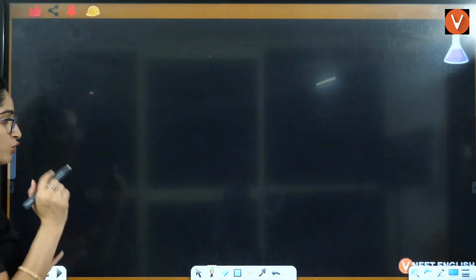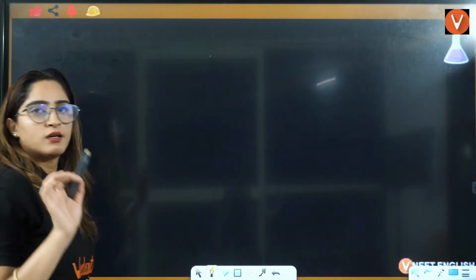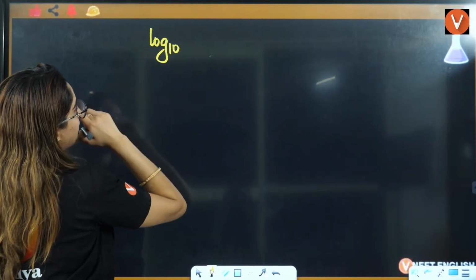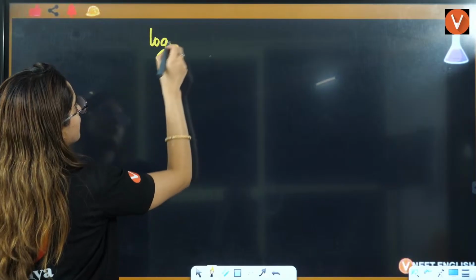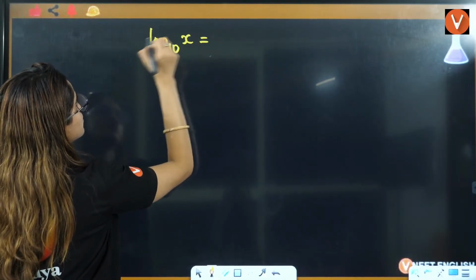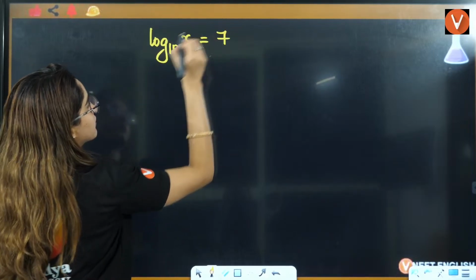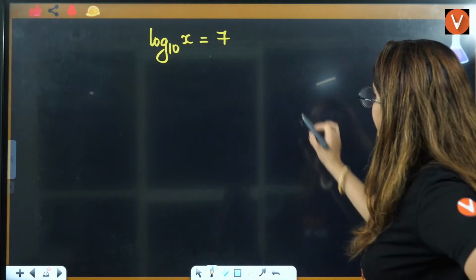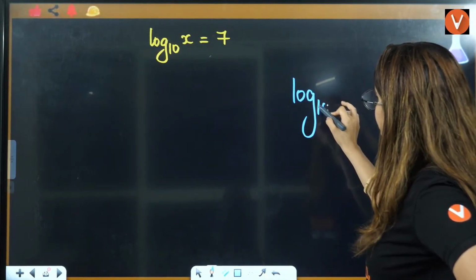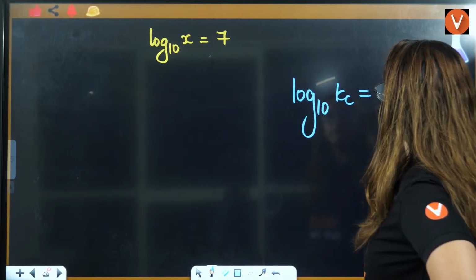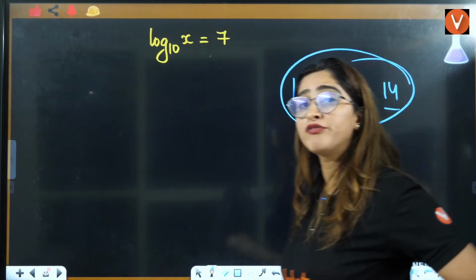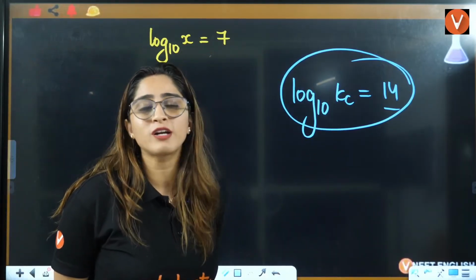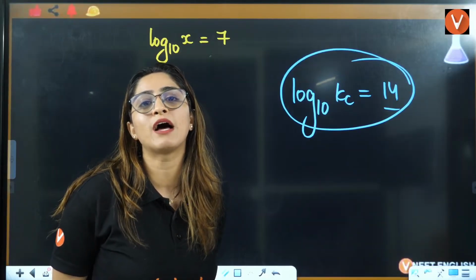Now, I'll tell you how to use this in antilog. Simple thing. Let's say you have log base 10 of x is equal to 7. Say log base 10 of Kc is coming out to be 14, from the physical chemistry formulas you have used. They are not asking you the value of log Kc, they are asking the value of Kc.